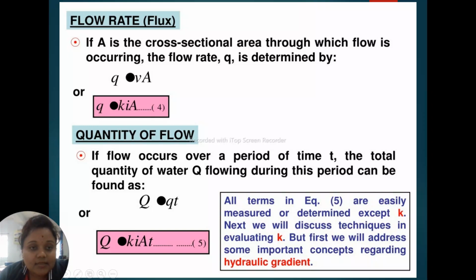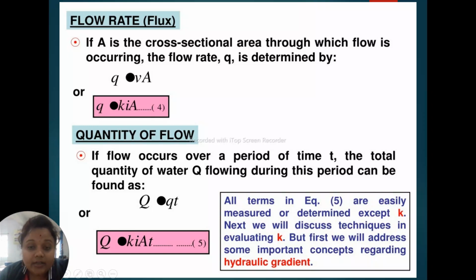This is Darcy's law. What is small q? Small q is equal to kiA, we have already known that. So in terms of small q, capital Q is equal to kiAt. This is equation number 5.